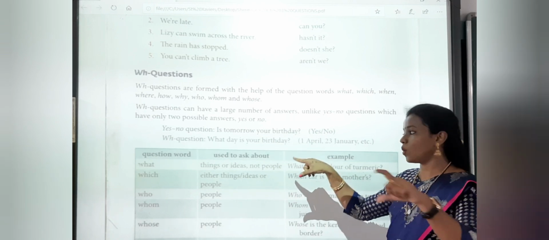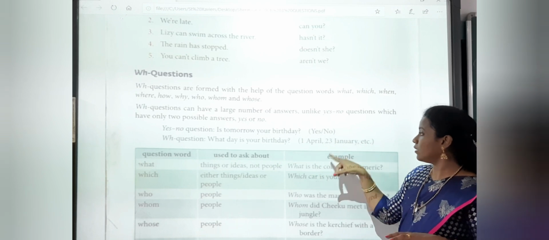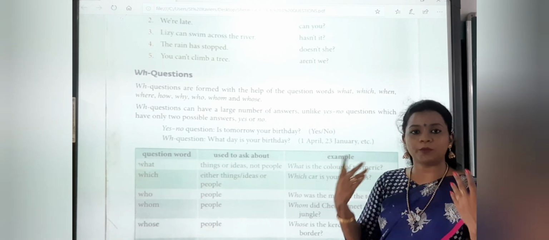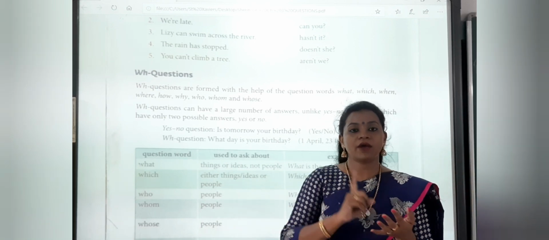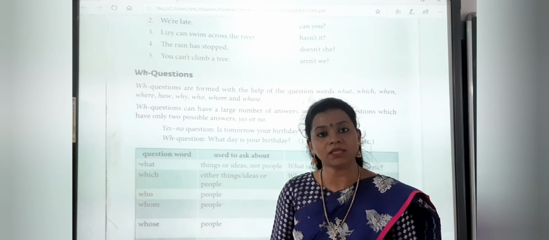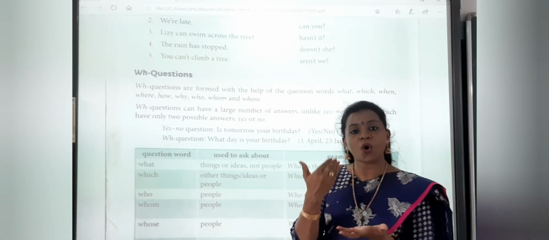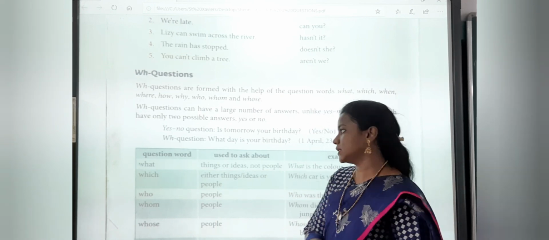So it will go with the whole sentence, my birthday is on 1st April or 23rd January, whenever your birthday is. So we will get the detailed answer. My birthday is on so and so date, I was born in so and so month. So a WH question always asks such questions which can give us more details.